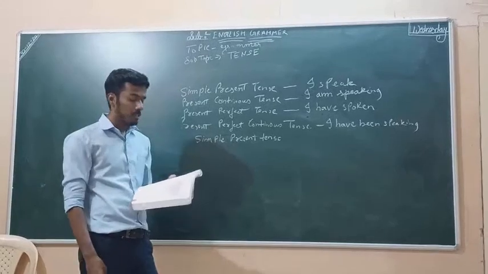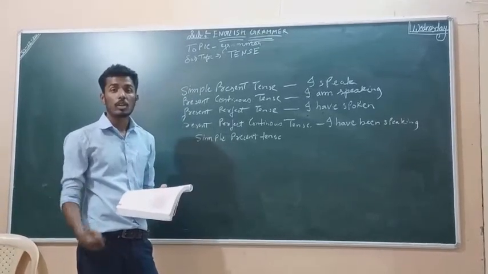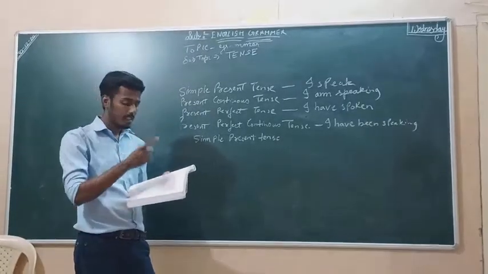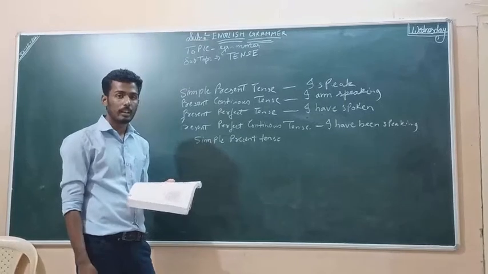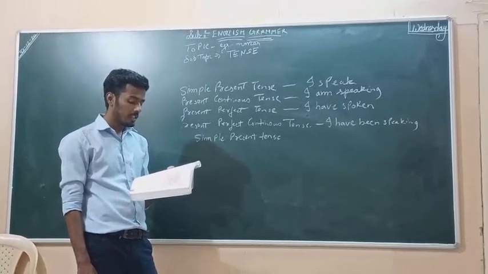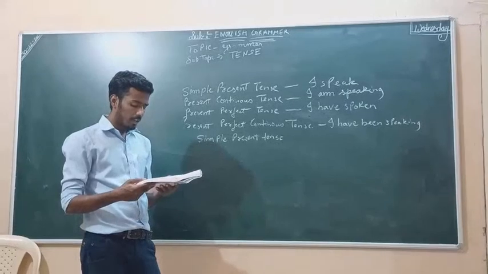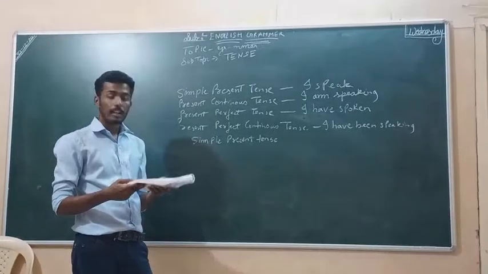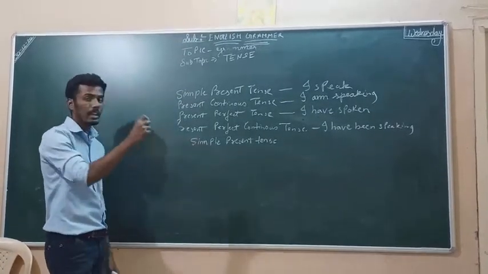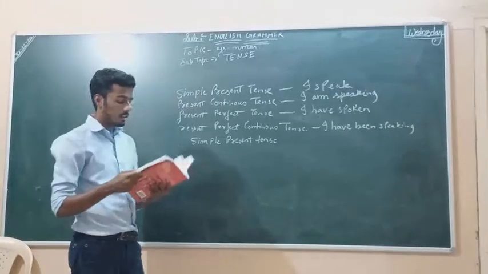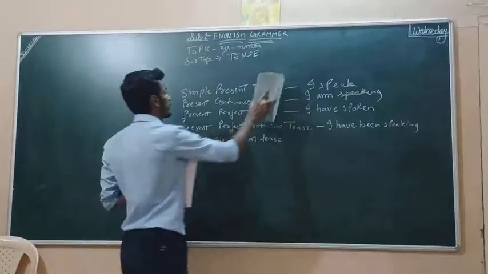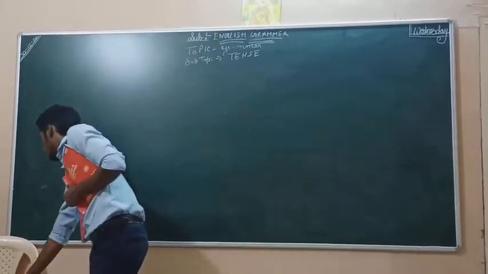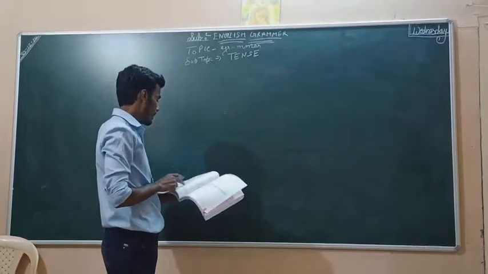Then again, in simple present tense you have to express general truths. What are general truths? The sun rises in the east. Honey is sweet. Fortune favors the brave. Now again, in vivid narrative as a substitute for the simple past tense: The match starts at 9 o'clock. This is what? Simple present tense.